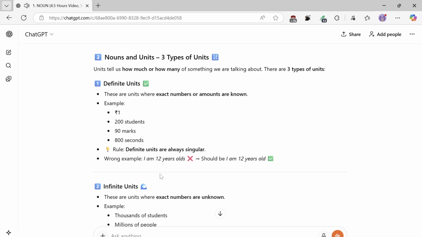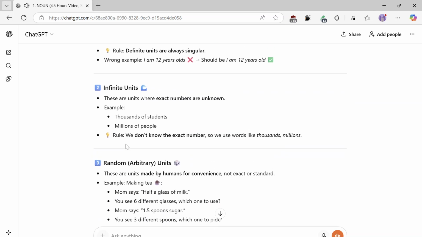Infinite units. These are units where exact numbers are unknown. Example: thousands of students, millions of people. Rule: we don't know the exact number, so we use words like thousands, millions.